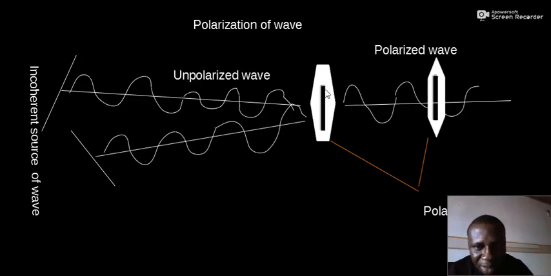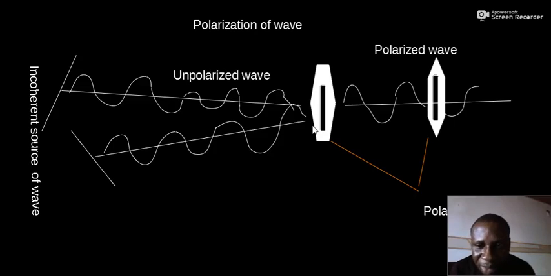In this material called a polarizer, we have a dark opening. This opening allows waves parallel to its axis or plane to go through, and any other wave that is not exactly parallel to this opening is blocked out and cannot go through. So with the help of the polarizer, screening happens, and the wave produced after the screening is a polarized wave.